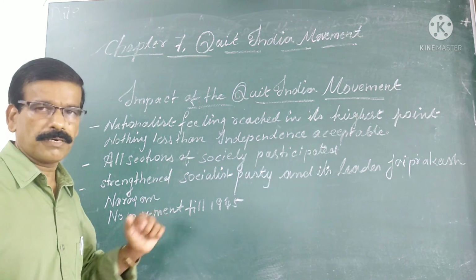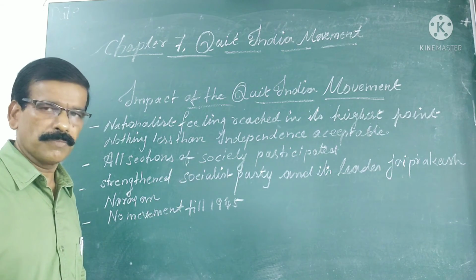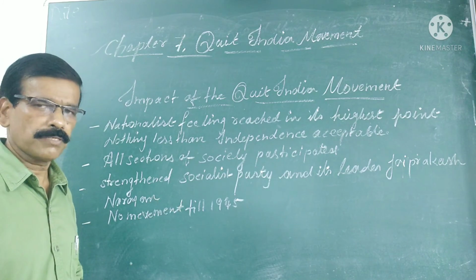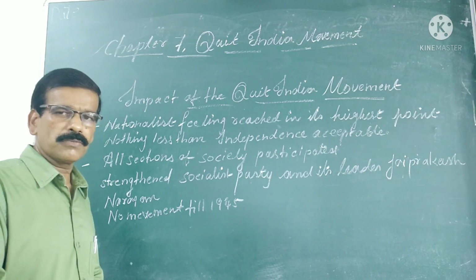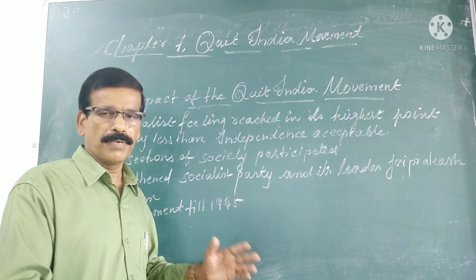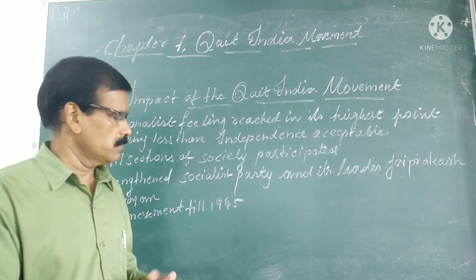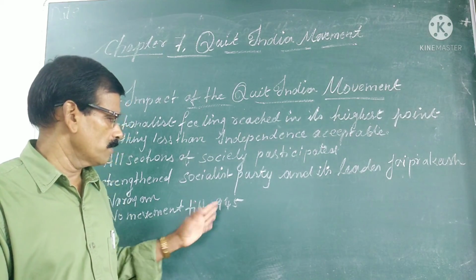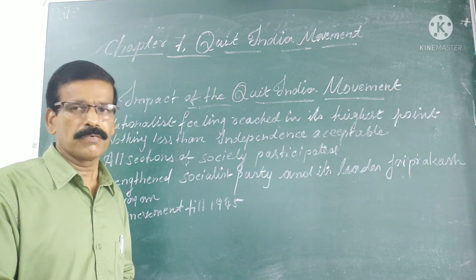It means Jayaprakash Narayan's Socialist Party was strengthened by this movement. You have to remember that the Socialist Party's leader was Jayaprakash Narayan. As almost all the leaders were arrested and imprisoned, there was nobody to lead the movement till 1945. Till 1945, there was no movement from the side of the Congress. After this, Subhash Chandra Bose emerged and led the movement against the British in different ways.